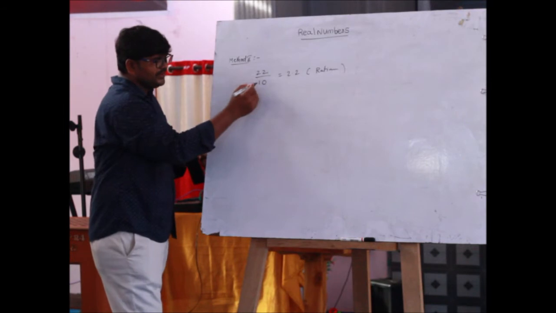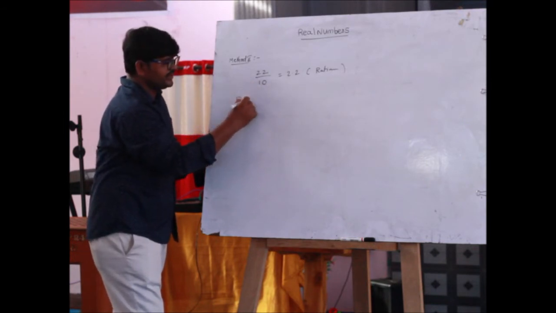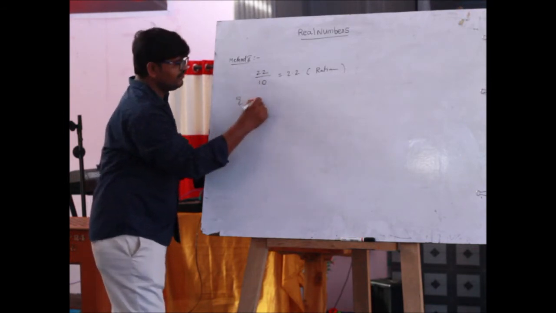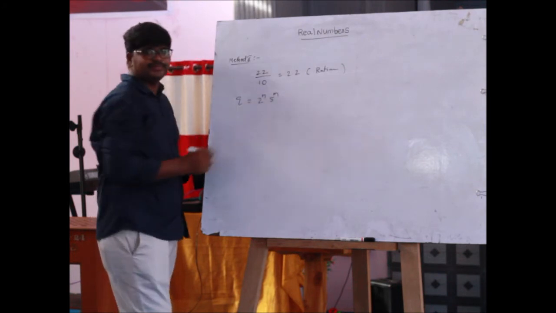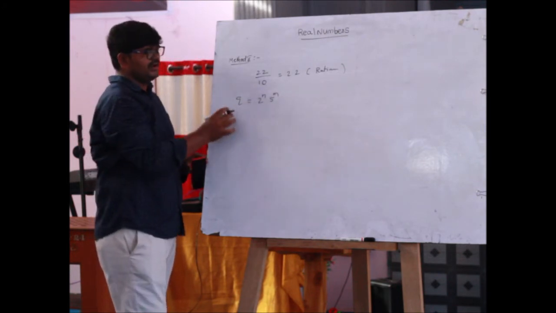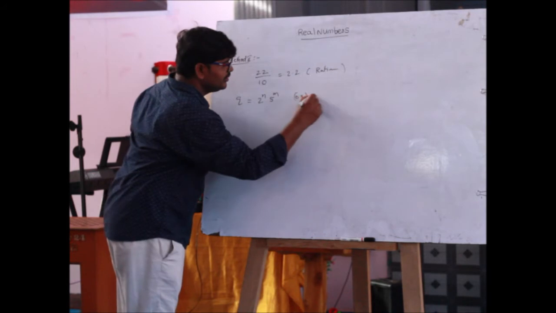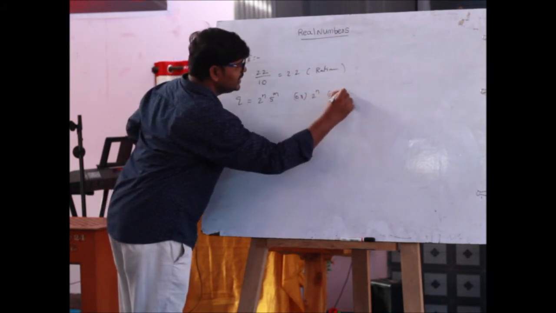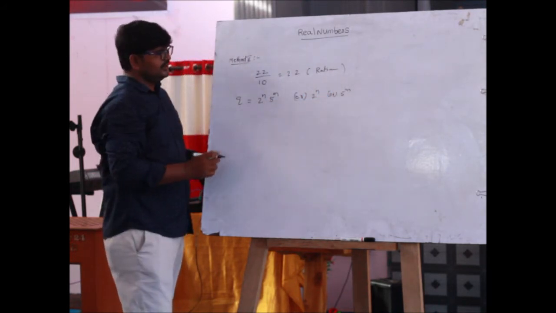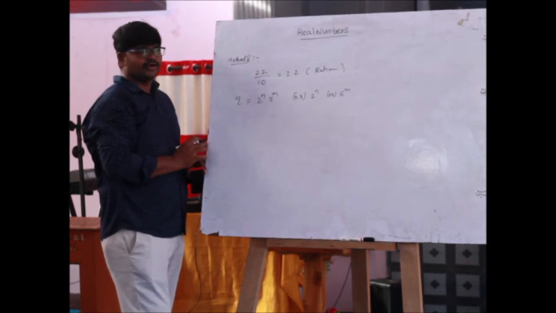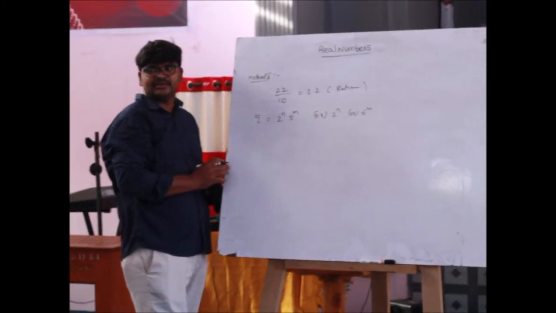And another method: the denominator q is written in the form of 2 power n into 5 power m, or only 2 power n, or only 5 power m, then it is called terminating, according to the method of prime factorization.